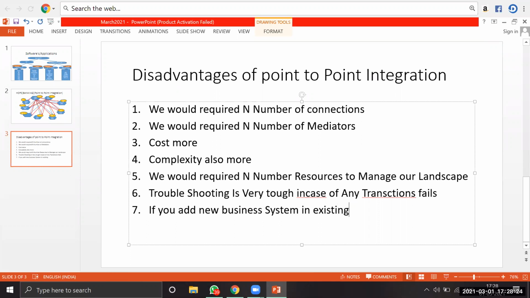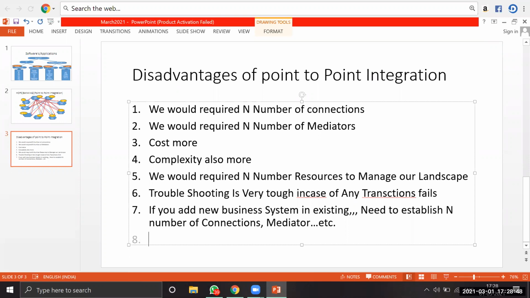Again we need to establish n number of connections, and again we require n number of mediators. Again the complexity will increase like that.